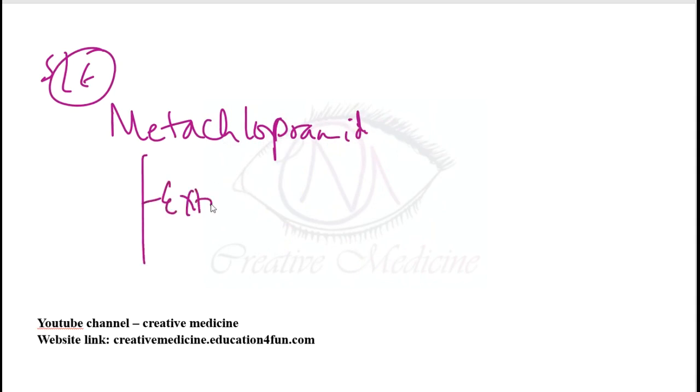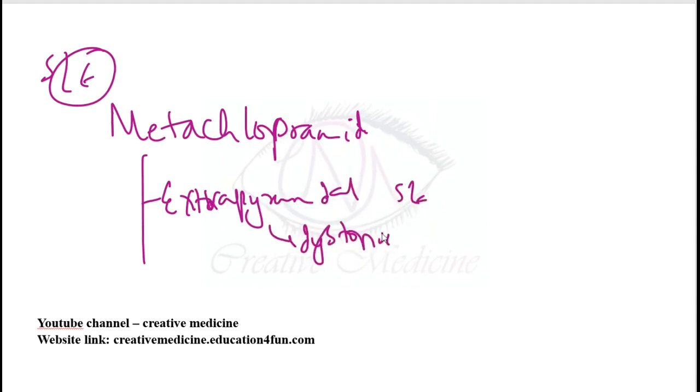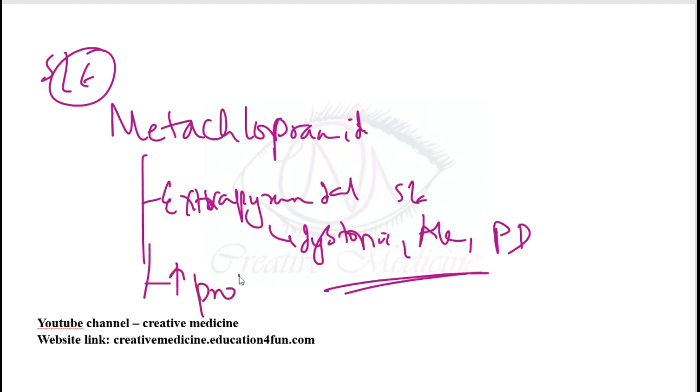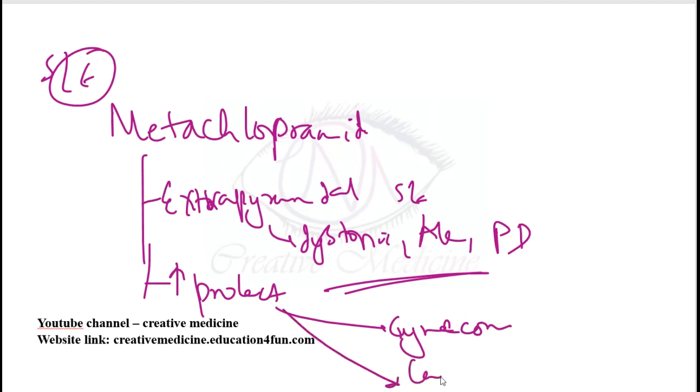Okay. Then if you see the side effects, metoclopramide has mainly extrapyramidal side effects, like dystonia, akathisia, and Parkinson's disease. It will also increase the prolactin. Once it increases the prolactin, it will result in gynecomastia, and it will also result in galactorrhea.